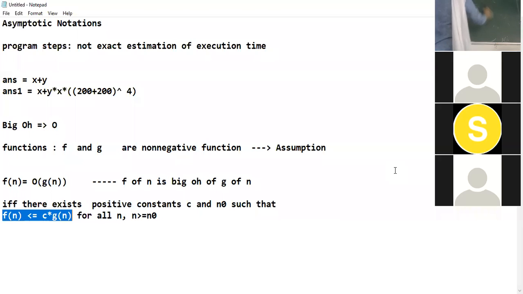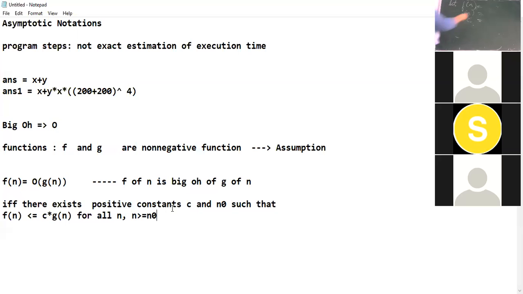So in this example, suppose that... see, the definition of big O of n is written in the notepad which I have shared. So you can keep on referring to the notepad for the definition of big O.